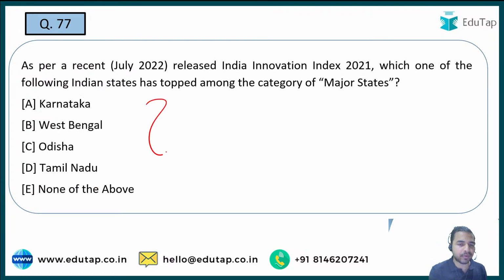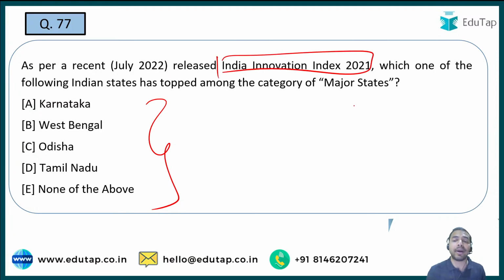Just tell me the name of the state which has topped the India Innovation Index 2021 among the category of major states. So in the major states category, India Innovation Index. See guys, a very important index. So quickly tell me what exactly is the right answer to this question. Which state topped the India Innovation Index in the major states category? Is it Karnataka, West Bengal, Odisha, Tamil Nadu, or none of the above?